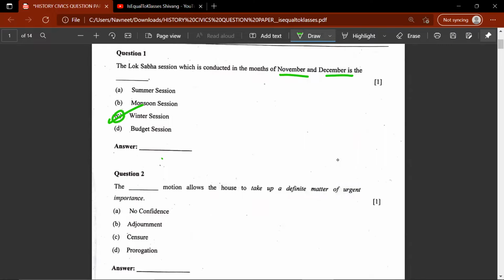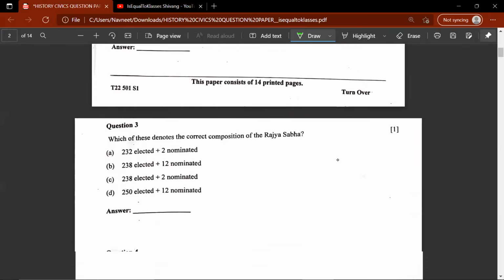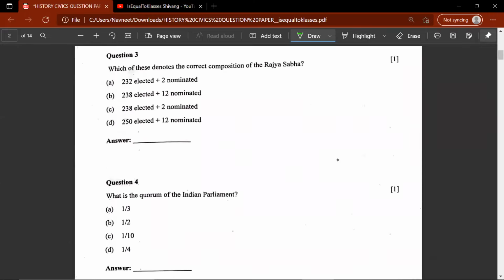Okay. Question two, the dash motion allows the House to take up a definite matter of urgent importance. This would be B, urgent adjournment. Which of these denotes the correct composition of the Rajya Sabha? So note they're asking the correct composition of the Rajya Sabha. This would be B, 238 elected plus 12 nominated.